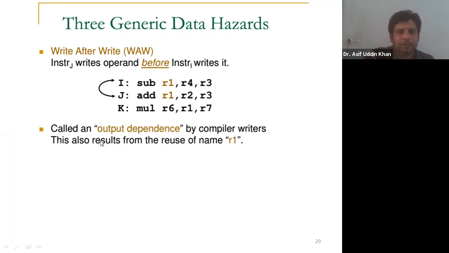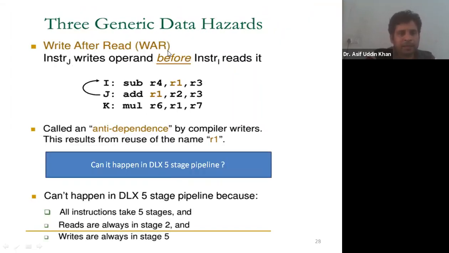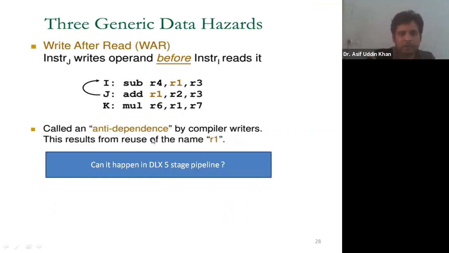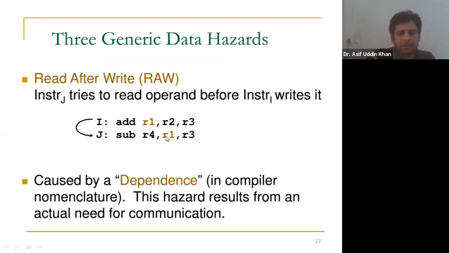This is also known as output dependence by the compiler writers, because you see here the dependency is in the output; written data is written, that's why output. So remember that write after write hazard is known as output dependence. And the previous one, write after read, that is WAR, is known as anti-dependence, and this one, read after write, is known as dependence only, or true dependence.